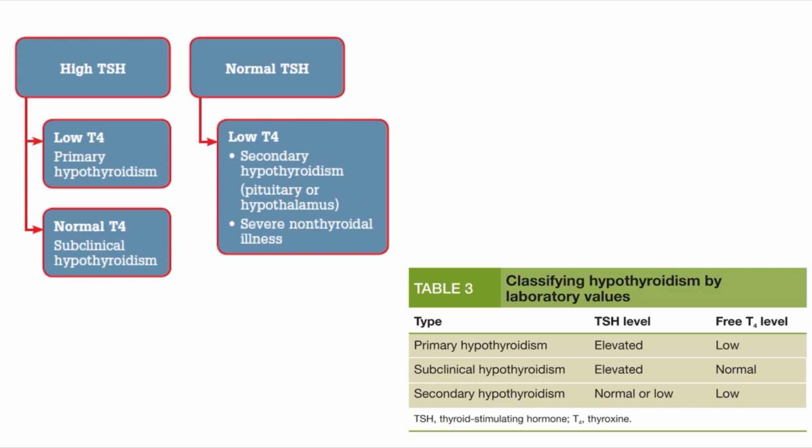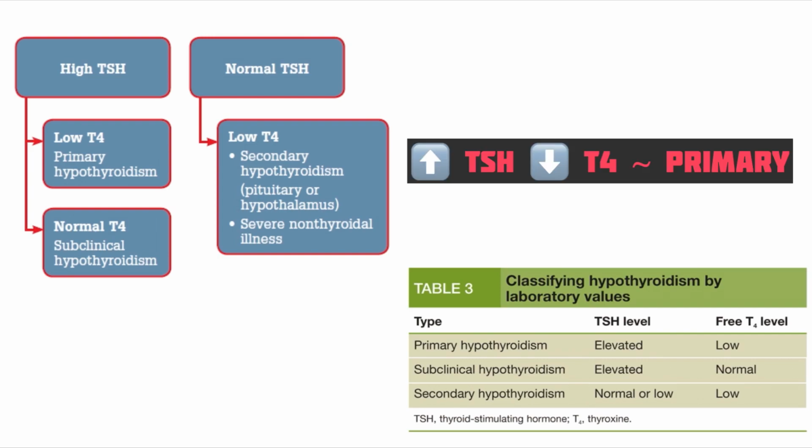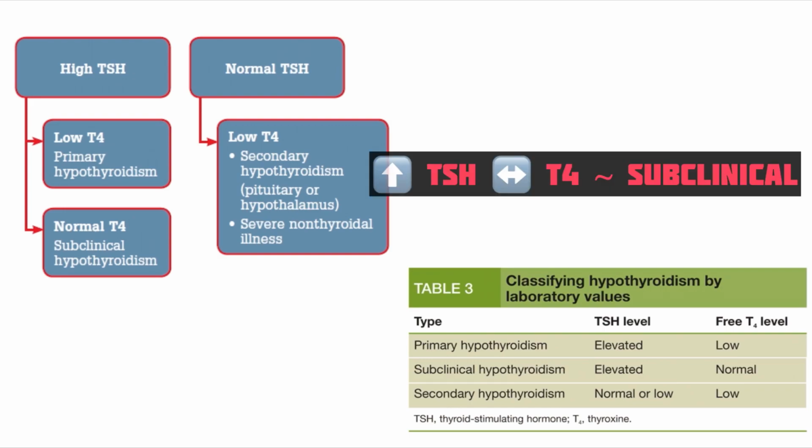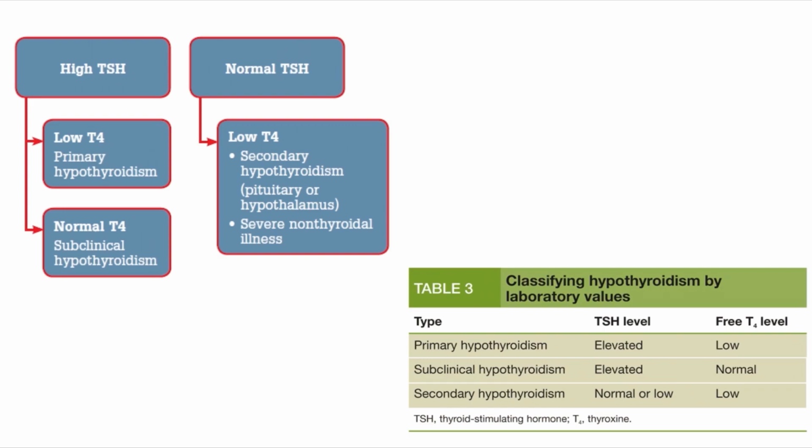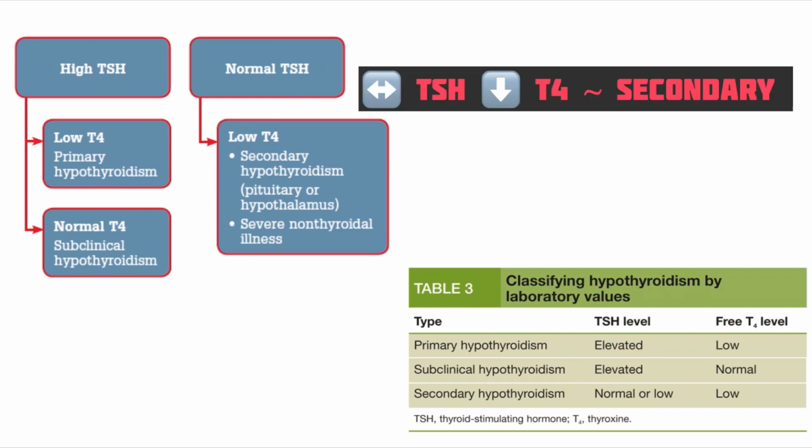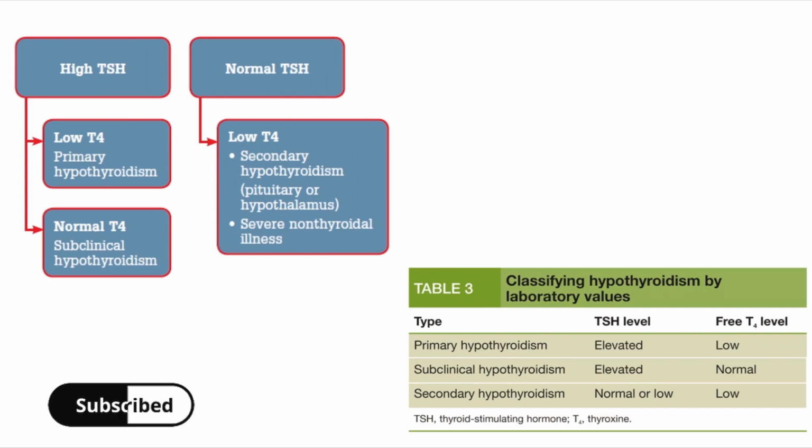Coming to the laboratory picture, there are two possibilities. One is high TSH, one is normal TSH. When TSH is high, if T4 is low, it is primary hypothyroidism. If TSH is high and there is a normal T4, it is subclinical hypothyroidism. Again, if TSH is normal and there is low T4, then it is secondary hypothyroidism. That could be because of the pituitary or hypothalamus.